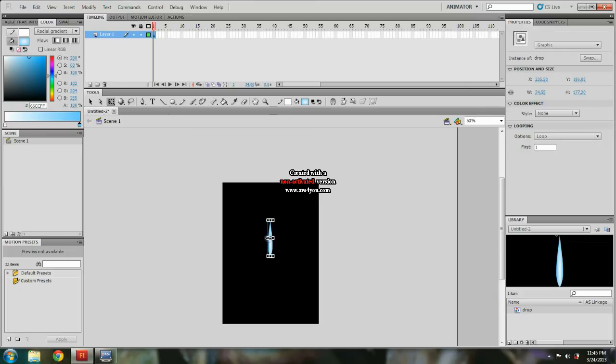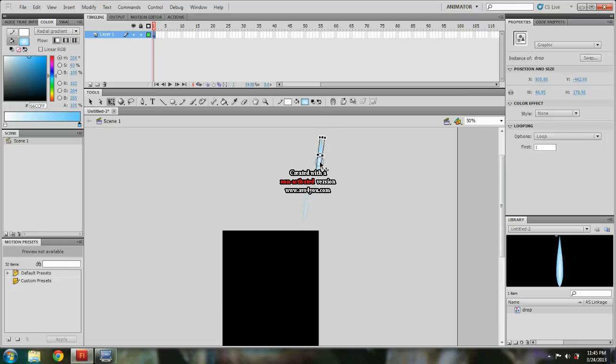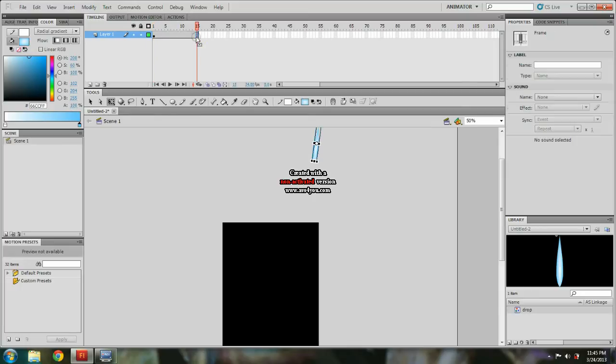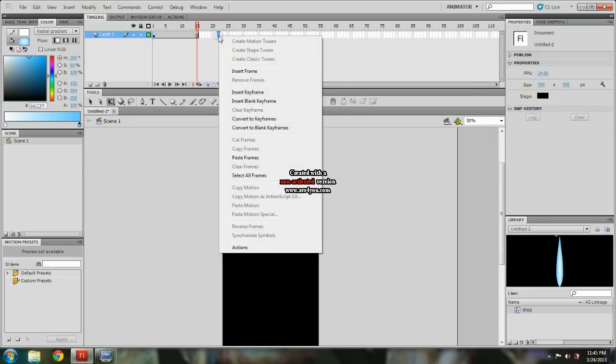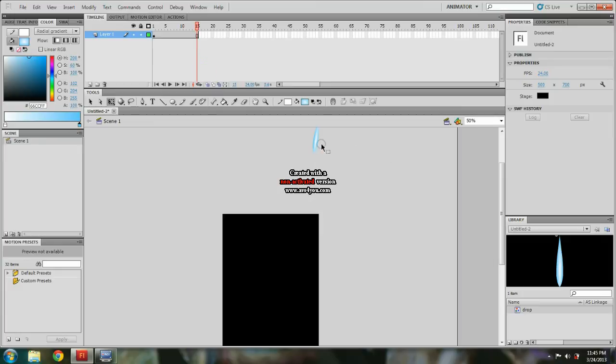I'm going to use this on a diagonal, to make it diagonal rain. Move it up here, this high, and I'm going to do maybe a 15 frame animation. So go to the timeline and extend your frame over here. Just hit F5, use the shortcut, or right click and hit Insert Frame.